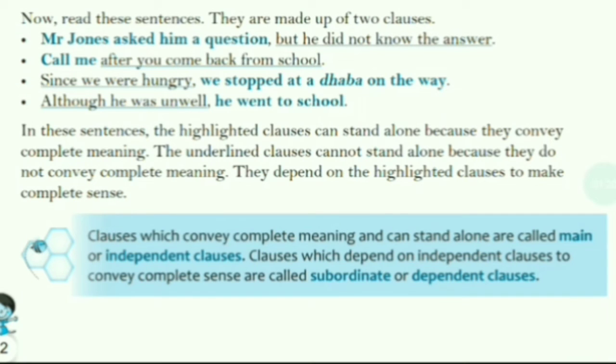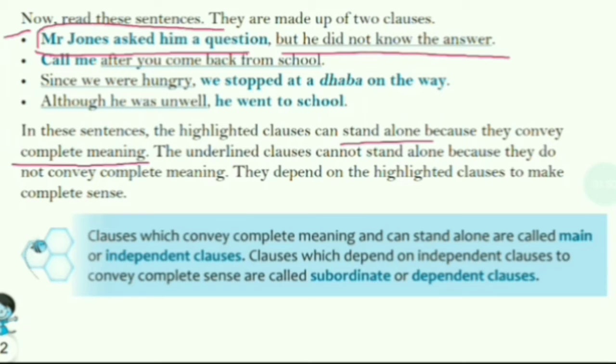Now here comes the section of dependent and independent clauses. Now read these sentences. They are made up of two clauses. The first one is, Mr. Jones asked him a question, but he did not know the answer. This is the first clause and this is the second one. The highlighted clause can stand alone because it conveys complete meaning.